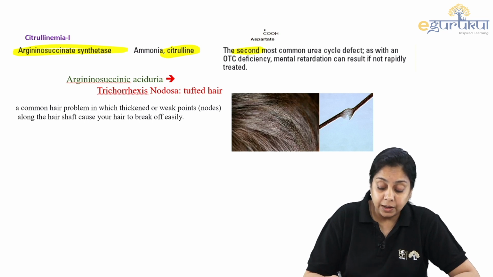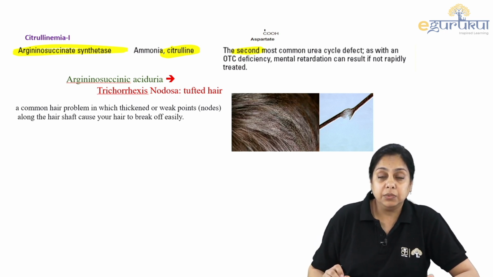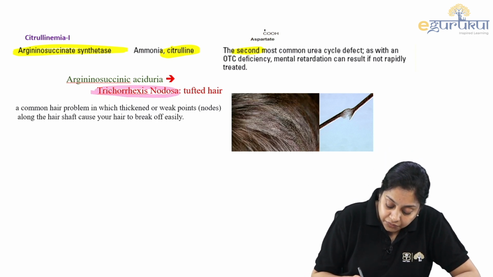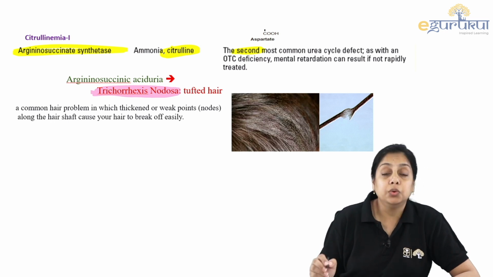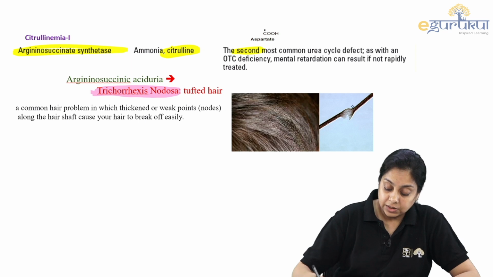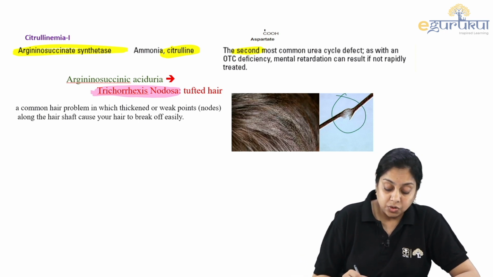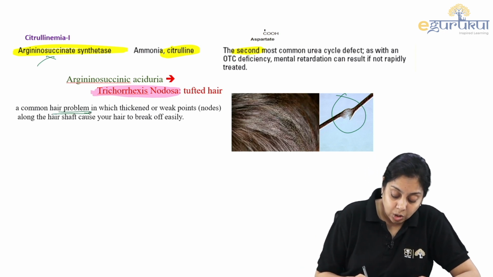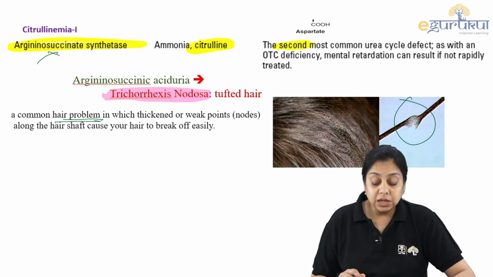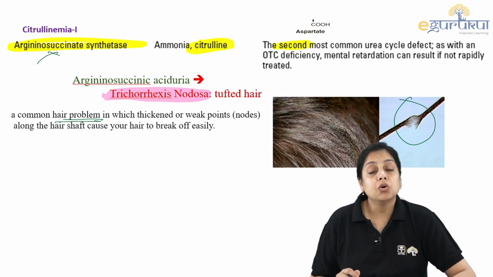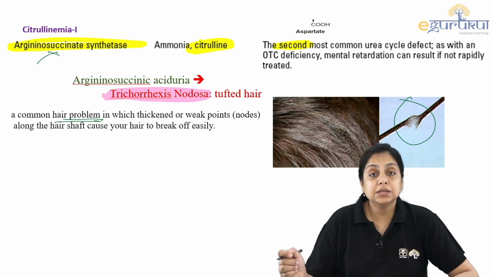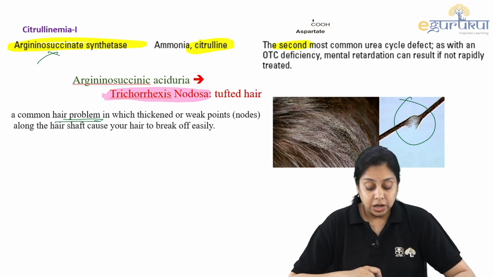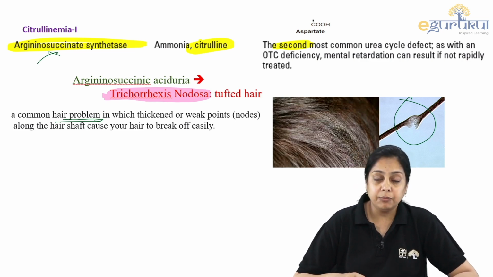Why am I bringing it up? Because in the previous recall questions, I figured out there was a question revolving around trichorrhexis nodosa, like the tufted hair you see here. That is because of this enzyme deficiency, right? It is a common hair problem in which the thickened or weak points along the hair shaft cause the hair to break off, right? The hairs break off very easily. This was one of the recall questions, and that is related to the argininosuccinate synthase enzyme. That's why I have brought this up, okay?